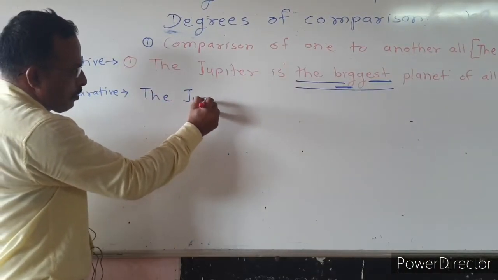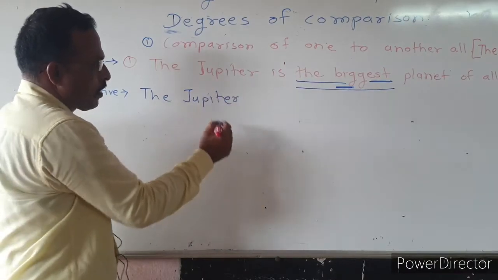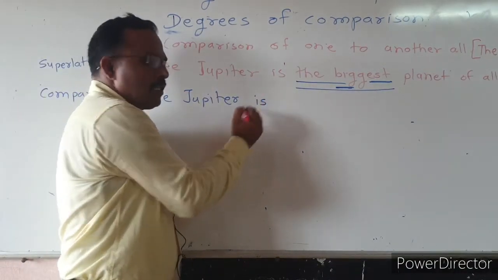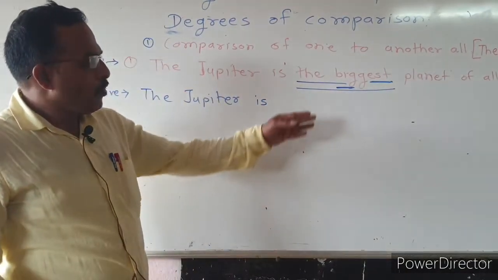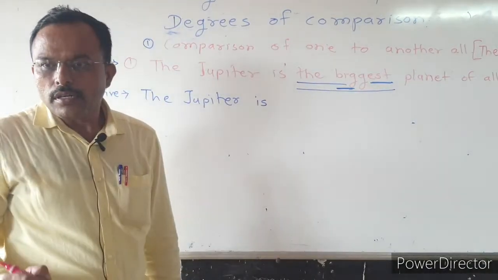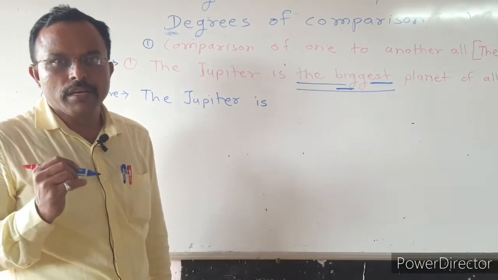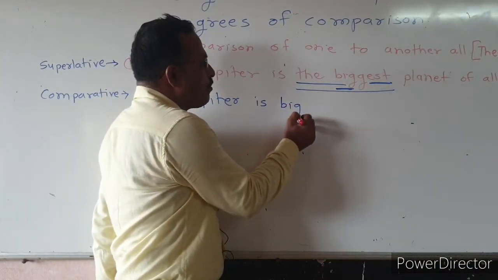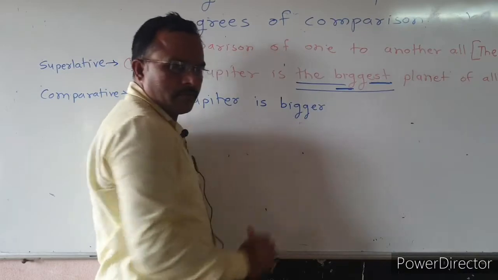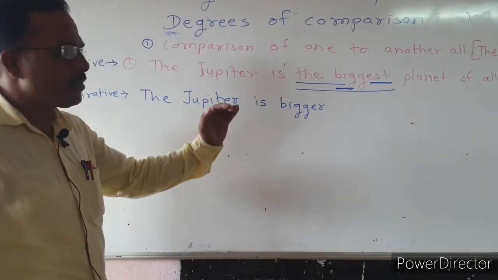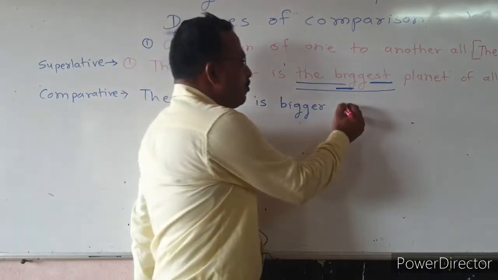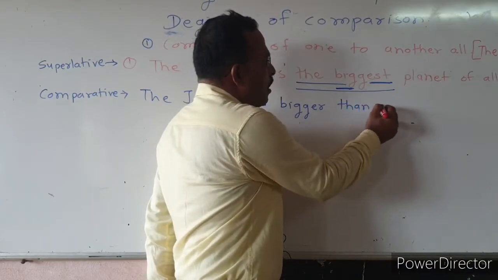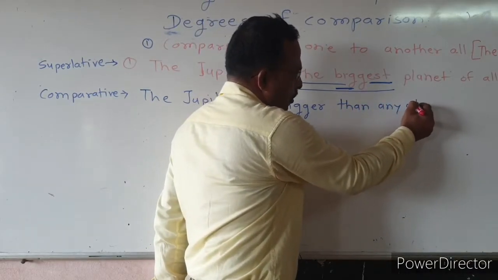Jupiter. Then the auxiliary is, then we use the adjective big in its comparative form, meaning big becomes bigger. The Jupiter is bigger. Then we use here than any other.